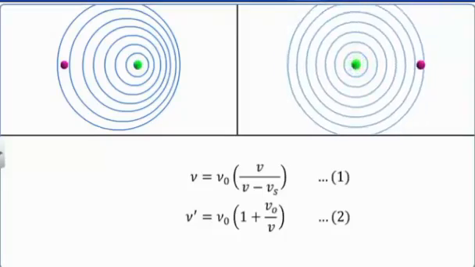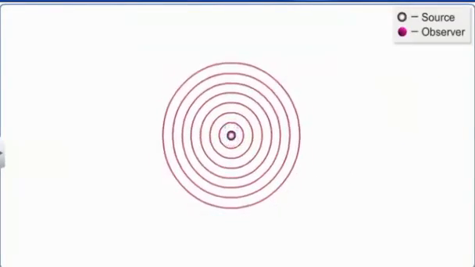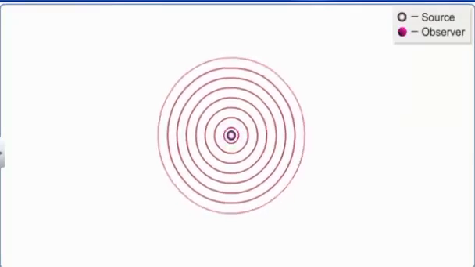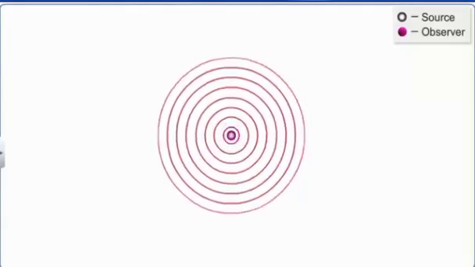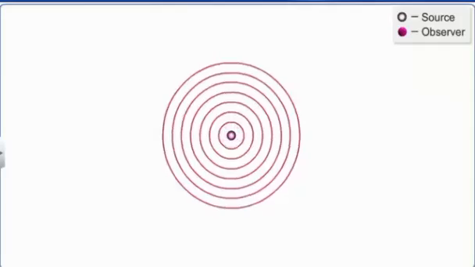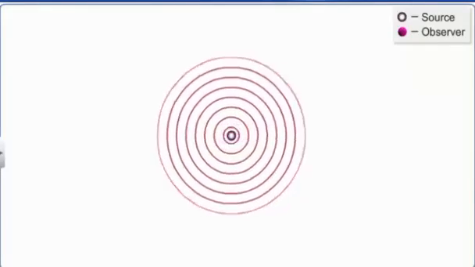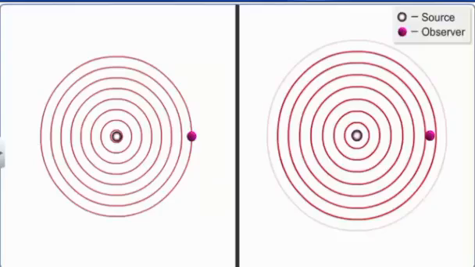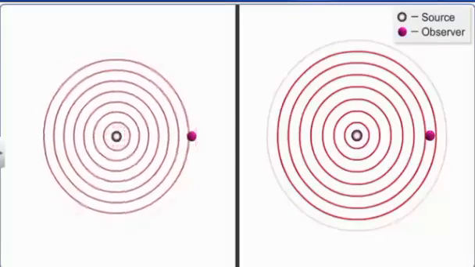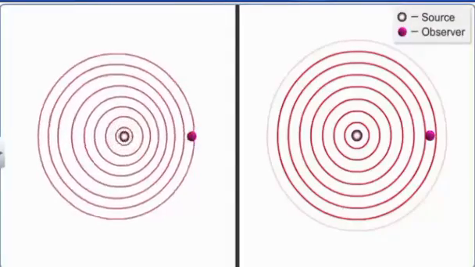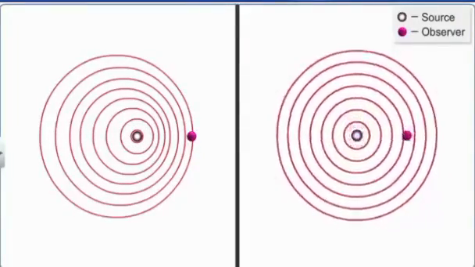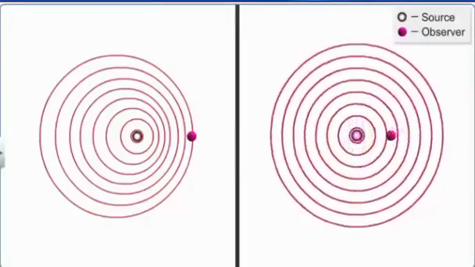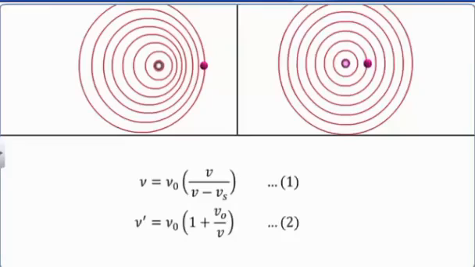But this is not true in the case of the Doppler effect for light waves. Let us now understand the reason for this. We know that the speed of an electromagnetic wave is the same in any inertial frame of reference. As a consequence, for the purpose of the Doppler effect of light, a source of light moving through a medium in which the observer is at rest and an observer moving through that medium with the source at rest are physically identical situations. Hence, we cannot use equations 1 and 2 in the case of light waves.